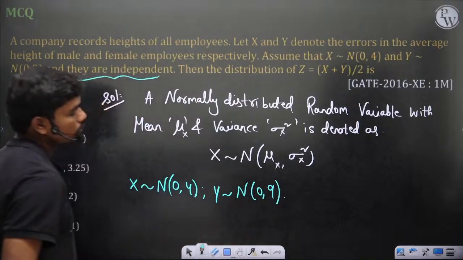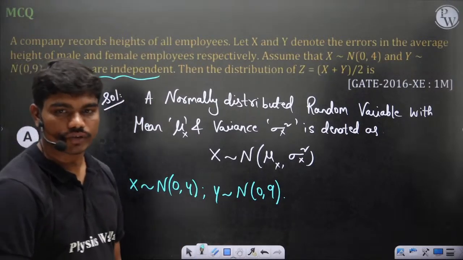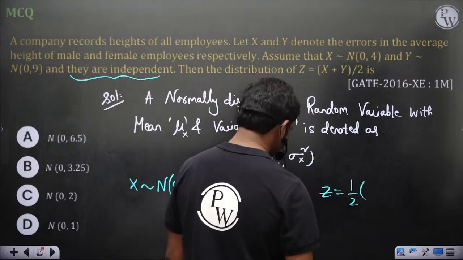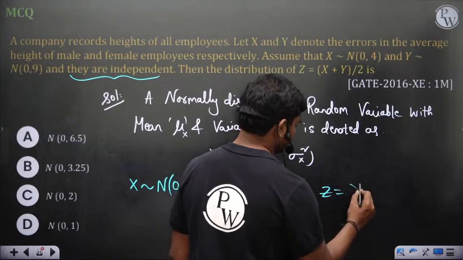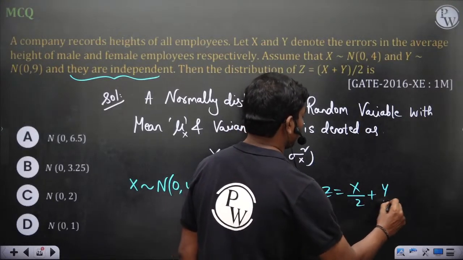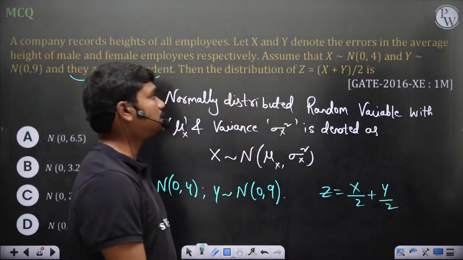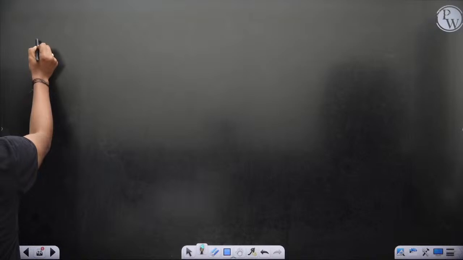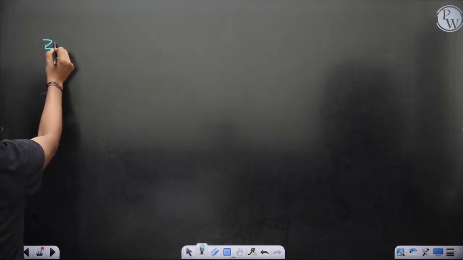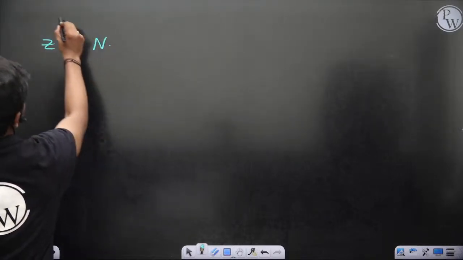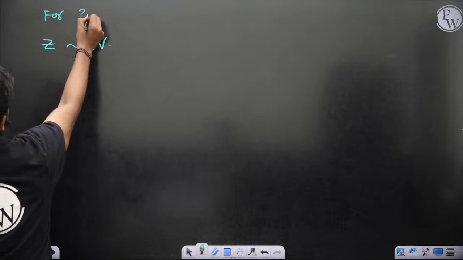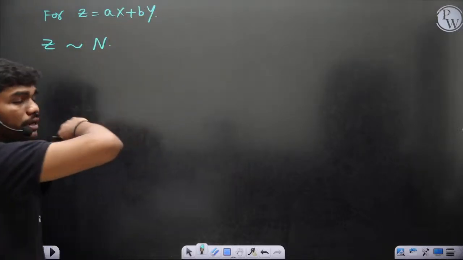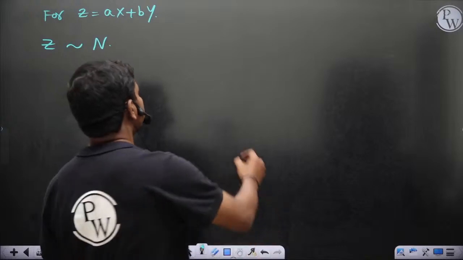Then z is defined as half of x plus y, so z is x by 2 plus y by 2. What is the distribution of this z? So you see, the distribution of z is also normally distributed. Let's say for z equal to ax plus by, if you have the linear combination, and x and y are independent.